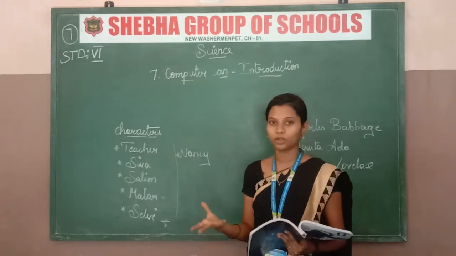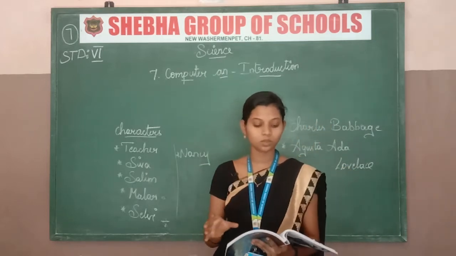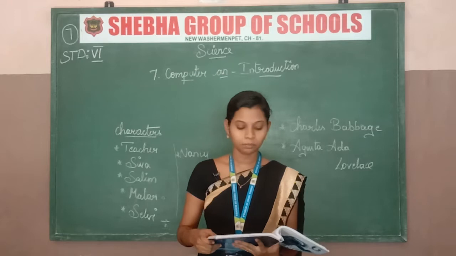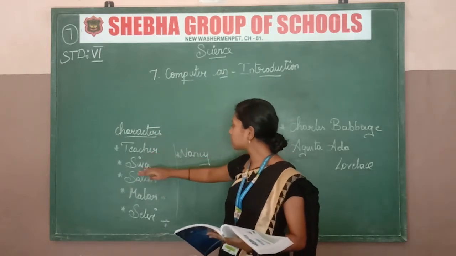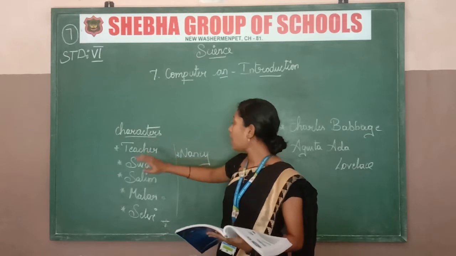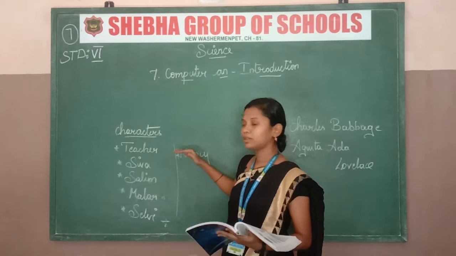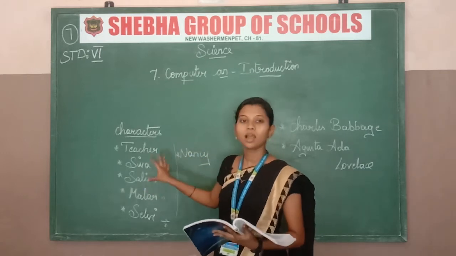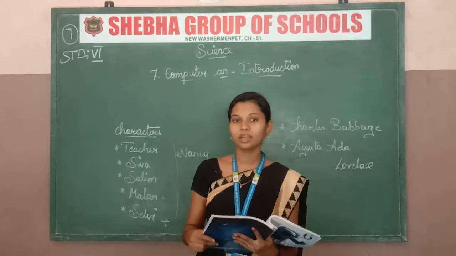What is a computer? Okay, now see, boys and girls of a standard 6 were playing in a playground. That means these are the characters. Who all are there? One teacher is there and Shiva, Salim, Malar, Selvi, Nancy. These are the students. A conversation in the playground. They are just discussing in the playground.